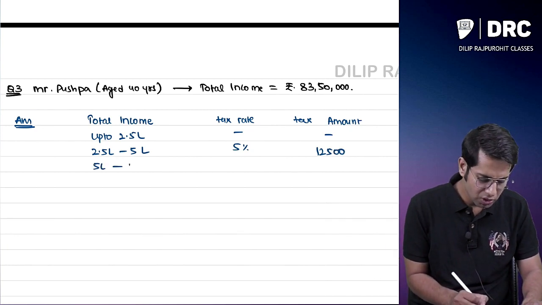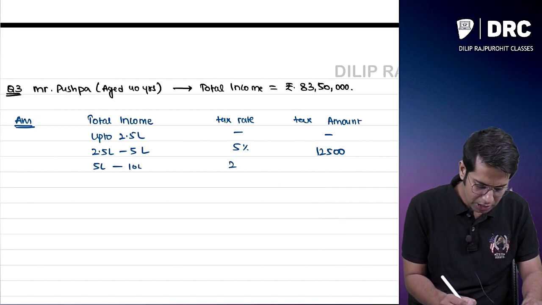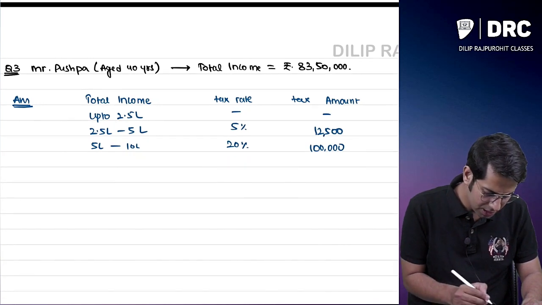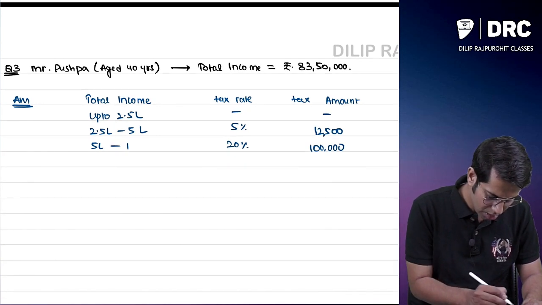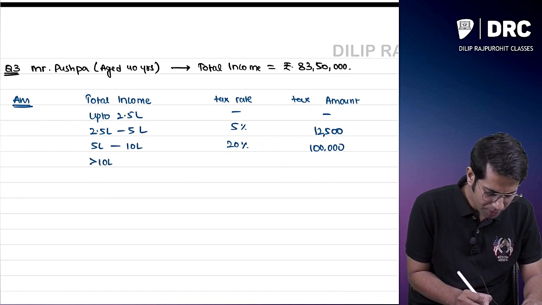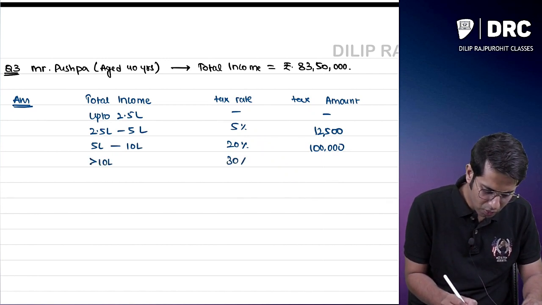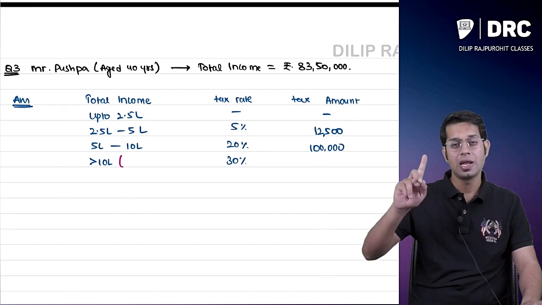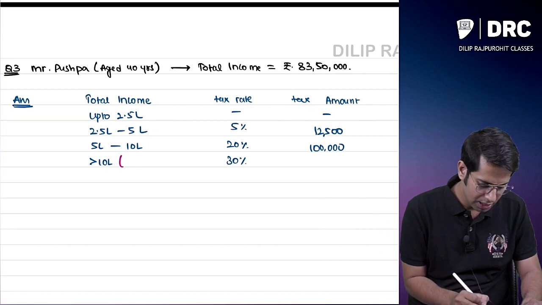Total income 5 lakhs to 10 lakhs, it is 20%. Sir, for 20% it is 1 lakh rupees. And for more than 10 lakh rupees, it is 30%. More than 10 lakhs means how much? Sir, more than 10 lakhs means from 10 lakhs to 83 lakh 50,000.